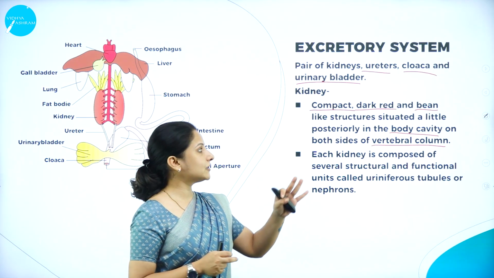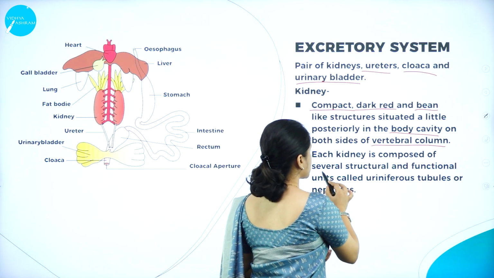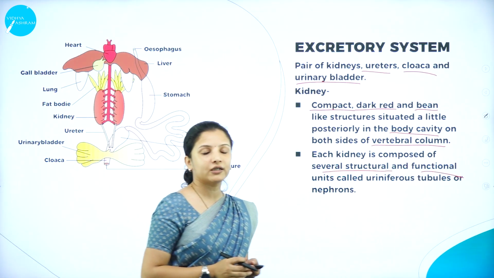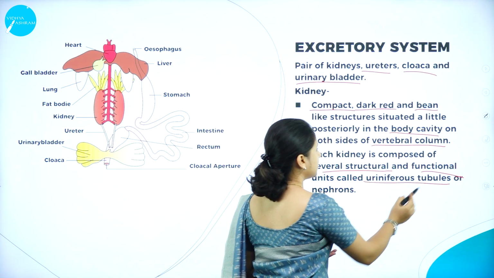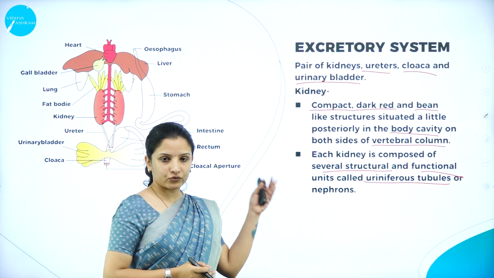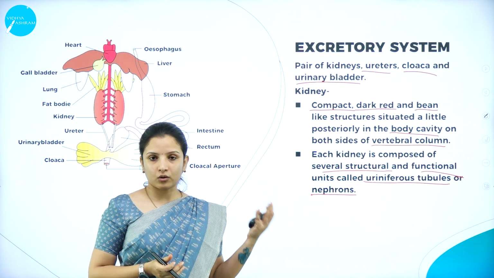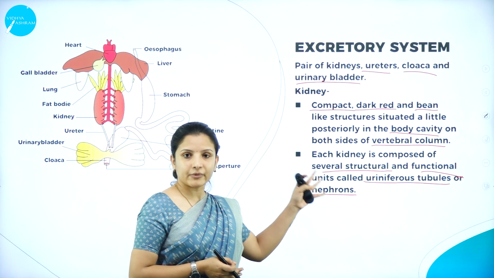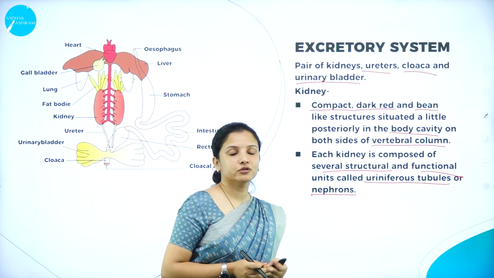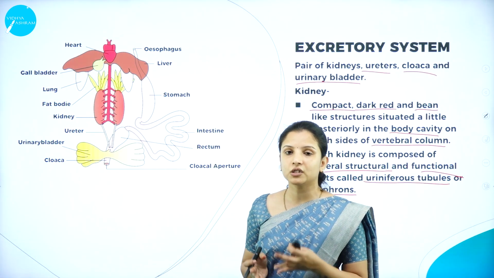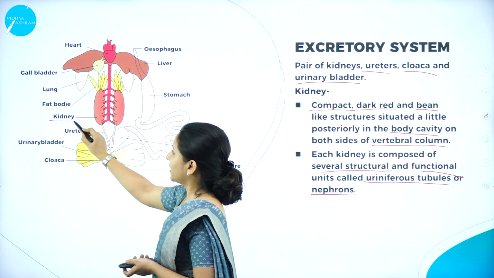Each kidney is made up of several structural and functional units called the uriniferous tubules, also called nephrons. While dealing with the earthworm, we came across this term nephron, which is nothing but the uriniferous tubule, the functional and structural unit of the kidneys of the frog. As you can see here, the frog's excretory system is made up of the kidney, the ureter, the urinary bladder and the cloaca.